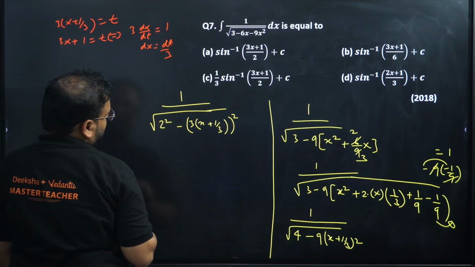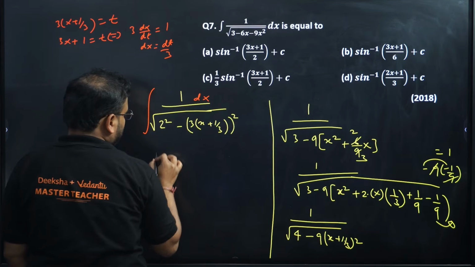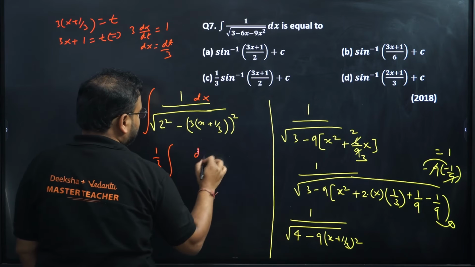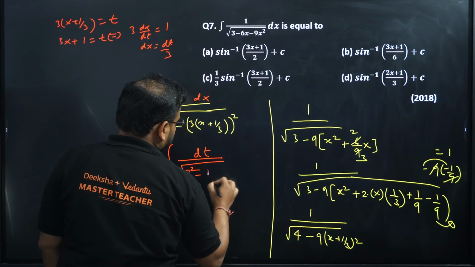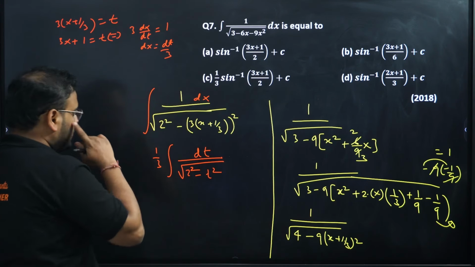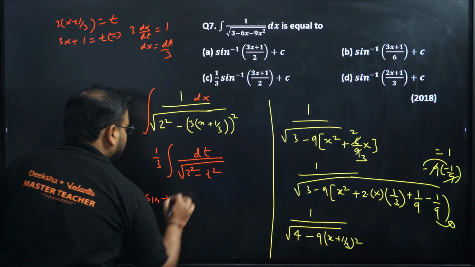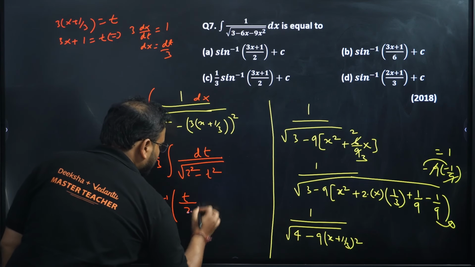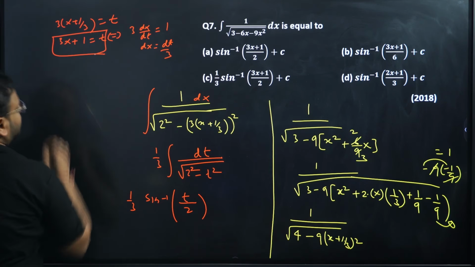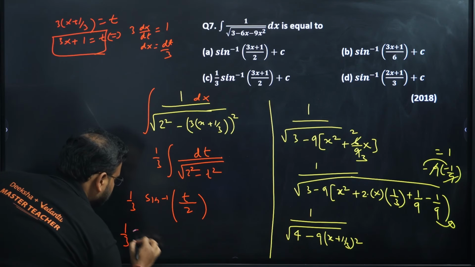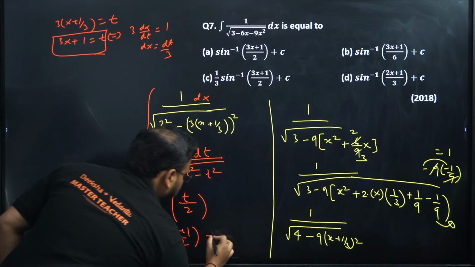So if I use this now, I'll get dx as dt by 3. So I'll write 1 by 3 outside. Integration, this will be dt by root of 2 square minus t square. This is making sine inverse form. We can continue like this. So 1 by 3 sine inverse of the t value upon 2. And what is the t value? T value is 3x plus 1. So 1 by 3 sine inverse of 3x plus 1 by 2 plus c.